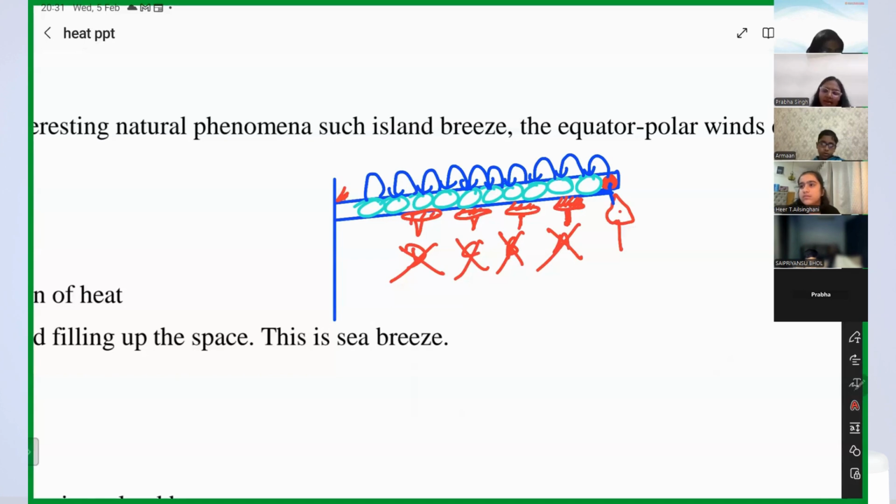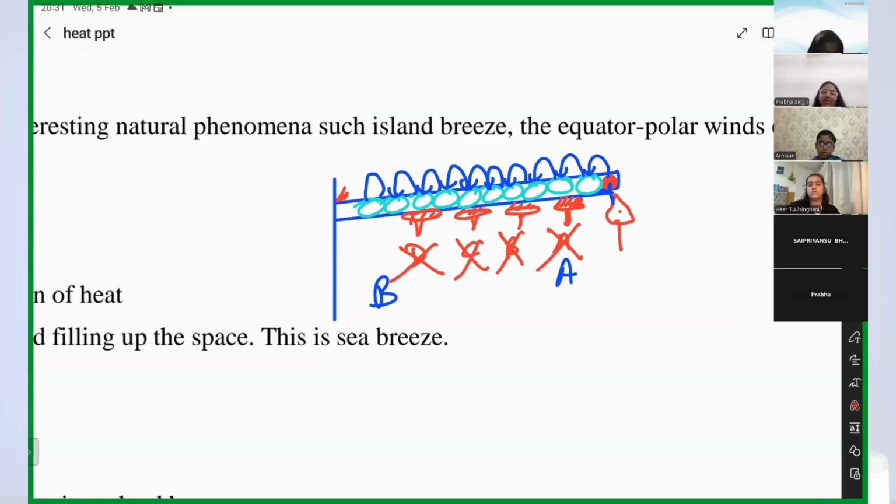So, tell me, guys, is the particle moving from A to B to transfer the heat? No, ma'am. So heat is getting transferred from point A to point B without even the movement of the particle, right? And that is what happens in conduction.